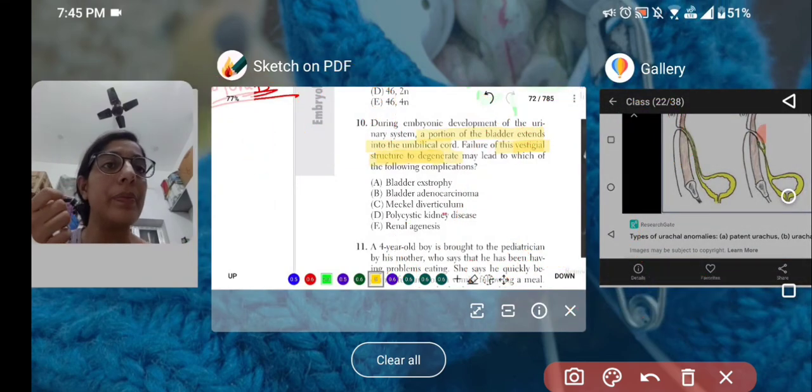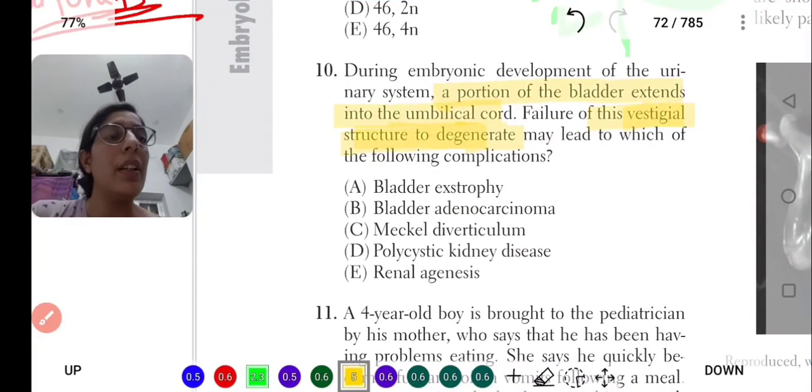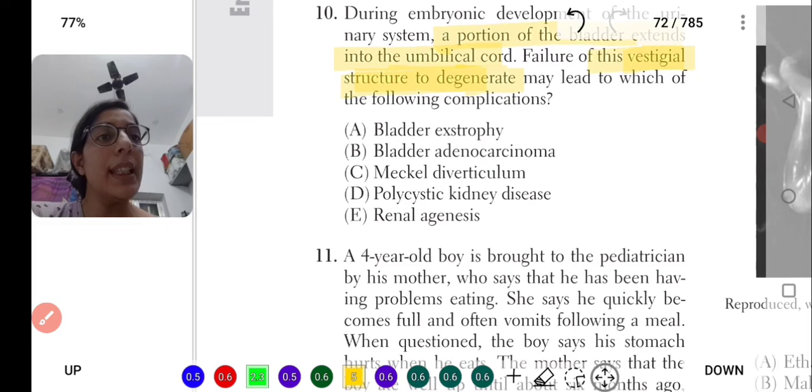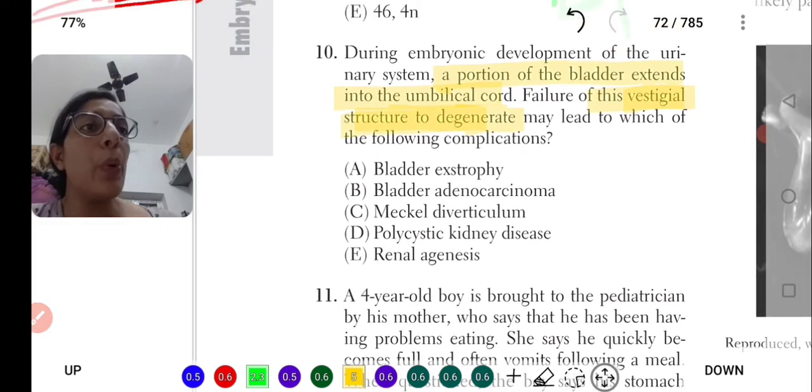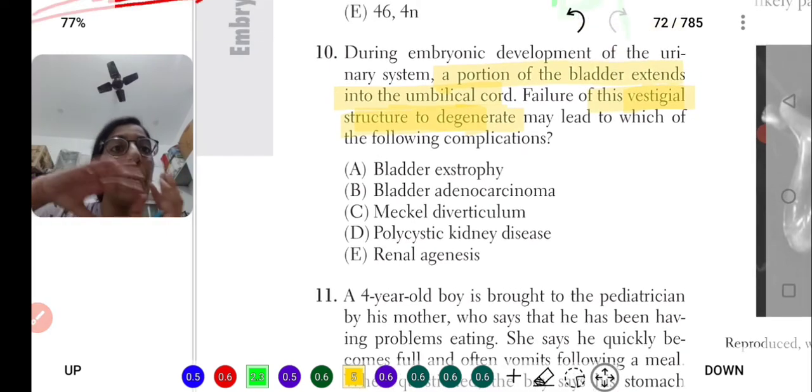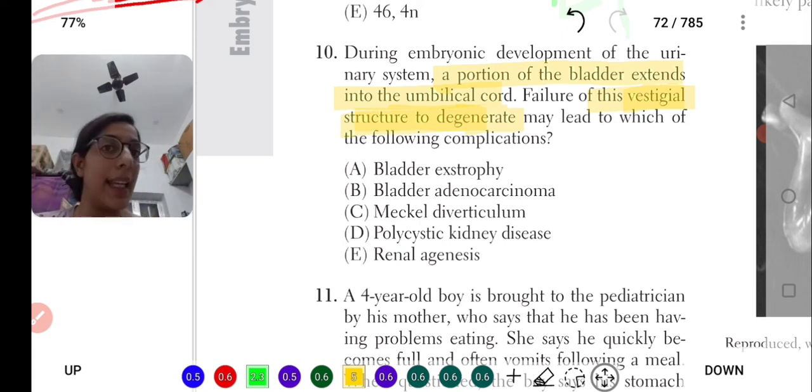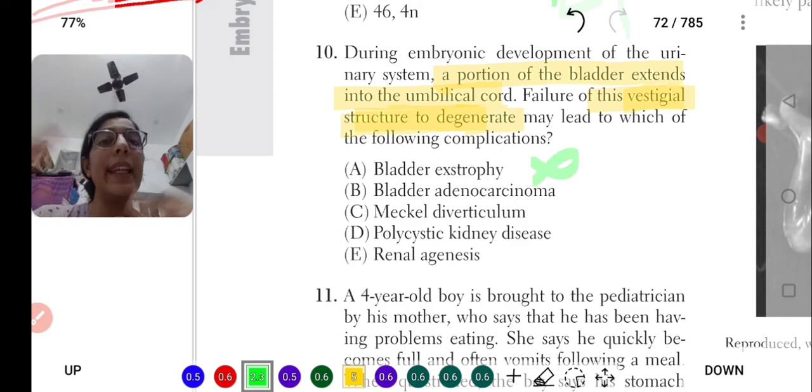Here you can see that he's saying a portion of the bladder extends, only a portion, not the whole. Maybe it can be a cyst, most probably it's saying cyst. And what is going to be formed, the bladder exstrophy? No, in bladder exstrophy, there is an anterior abdominal wall defect.